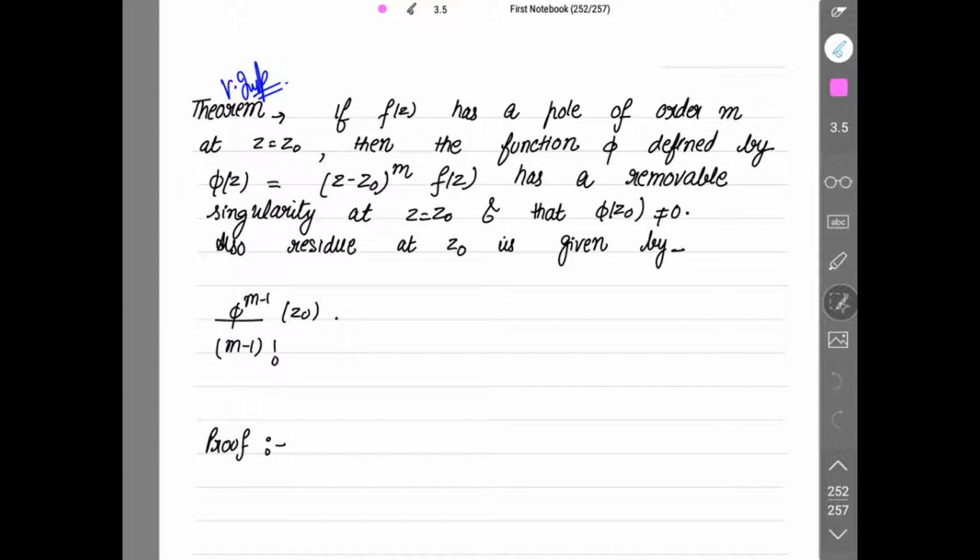And I also have to prove that this phi(z) has a removable singularity at z equal to z0. That means I have to prove that its principal part does not have any term, right? There is no term in the principal part. So from that it's proved that it's a removable singularity at z equal to z0, alright? Now what is given to us is that f(z) has a pole of order m. This is given to us, right? So let's start, and we have to define our function phi(z) to be (z minus z0)^m f(z). Now let's start the proof.